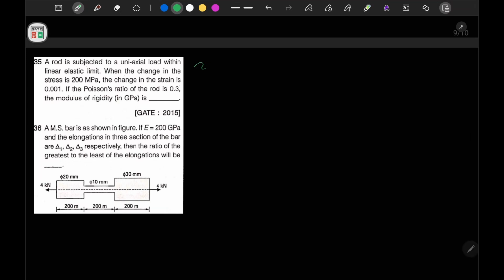Okay, so we know that within the elastic limit, our relation of E is given by 2G into 1 plus mu. Now it is given that when the change in load is 200, the change in stress is this and the strain is this. So we know that within the elastic limit, Young modulus E is represented by the slope of the stress strain curve. So E is equal to sigma upon epsilon. Now sigma value is given as 200 and strain value is given as 0.001. So this E will be 200 gigapascal.